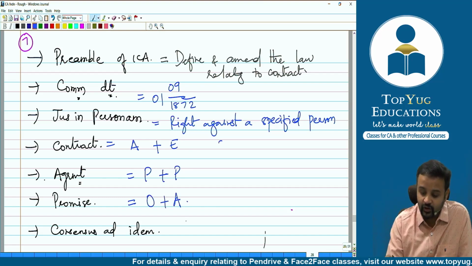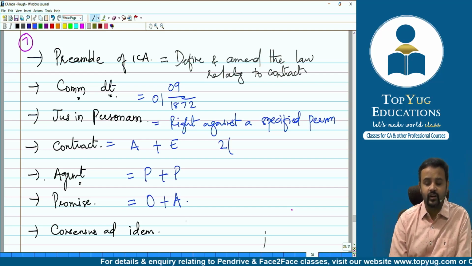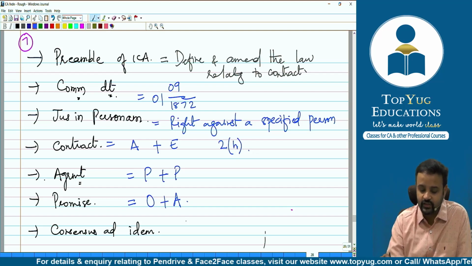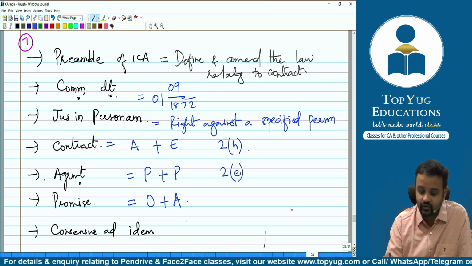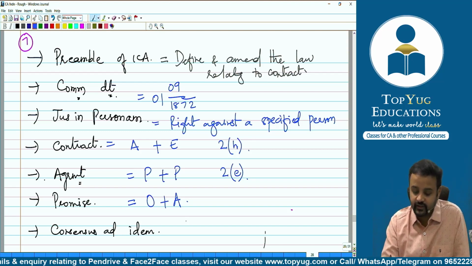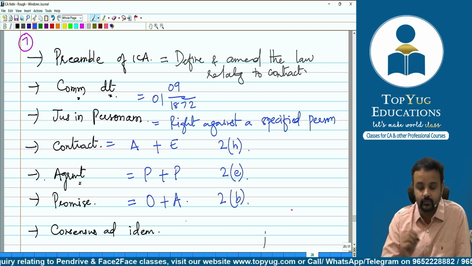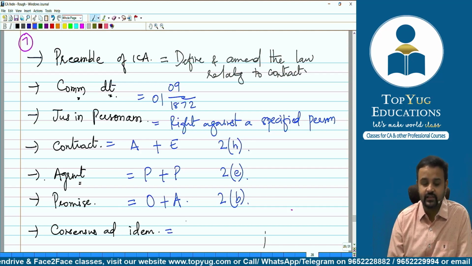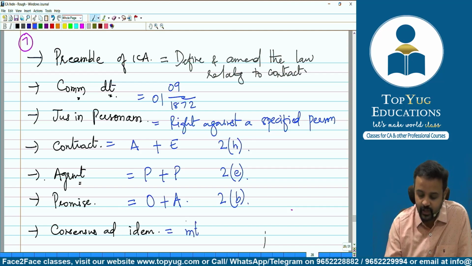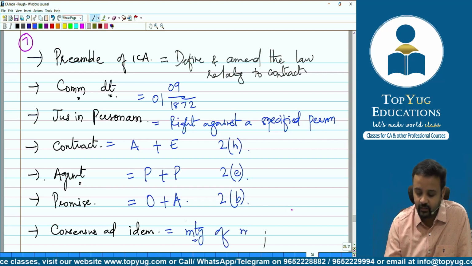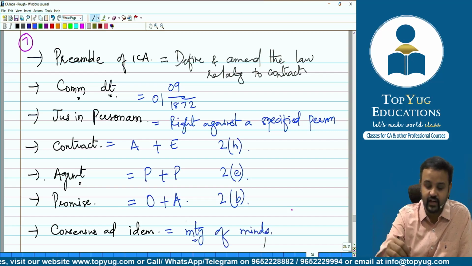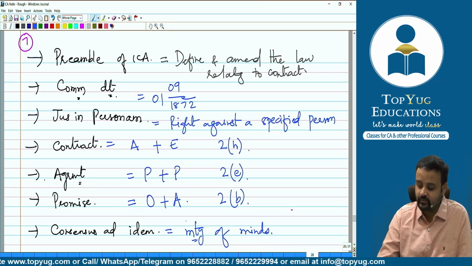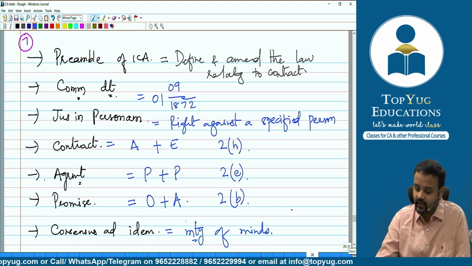Correct? Now if you recall the section numbers, as far as contract is concerned, that is defined in section 2 clause (h). As far as agreement is concerned, that is in 2 clause (e). And as far as promise is concerned, that is 2 clause (b), right? Okay, great. Then coming to consensus ad idem, it means what? Meeting of minds, identity of minds, agree upon the same thing in the same sense. If we want to elaborate, we can say agree upon the same thing in the same sense, correct?